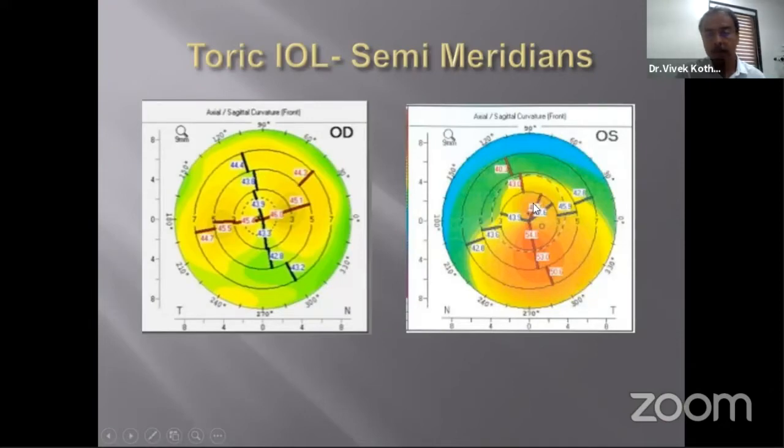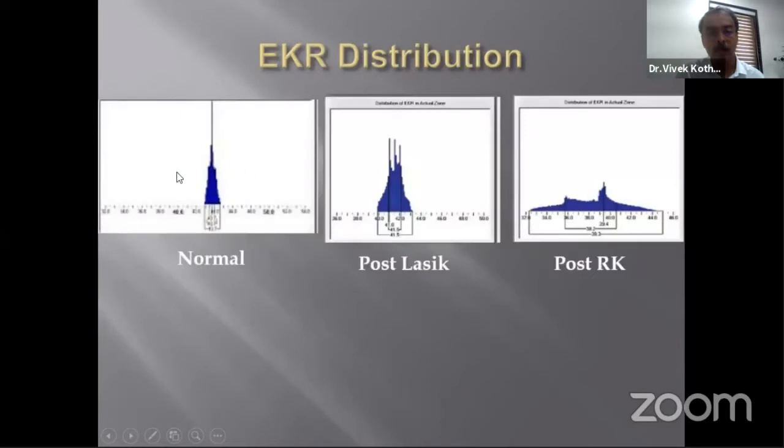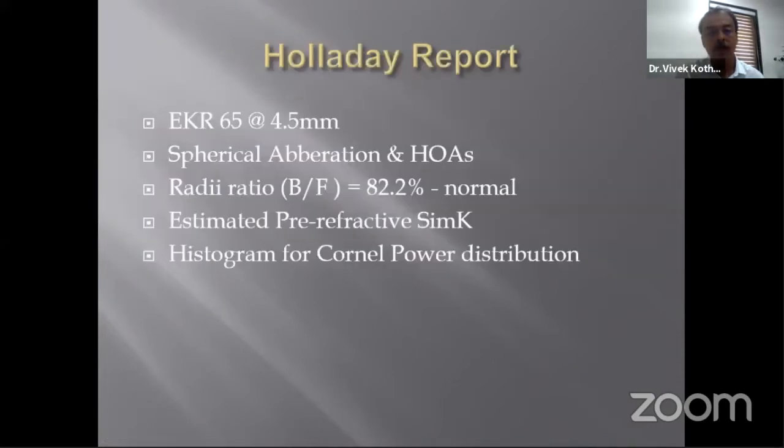You get K readings where you get the semi-meridian lines, and you can use these maps to plan your toric IOLs. You get the EKR distribution also, where this is a normal patient, and in a post-RK patient, you can see it's all over the place. You can just study how the results of your refractive surgery are. So these are things we already discussed.